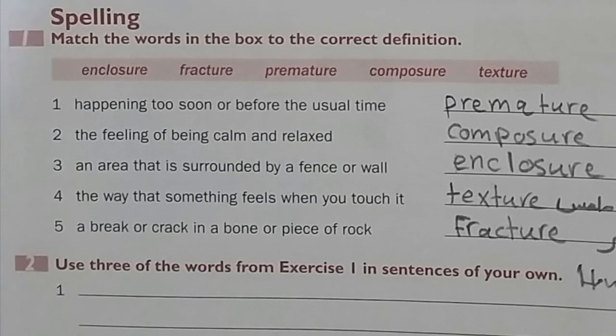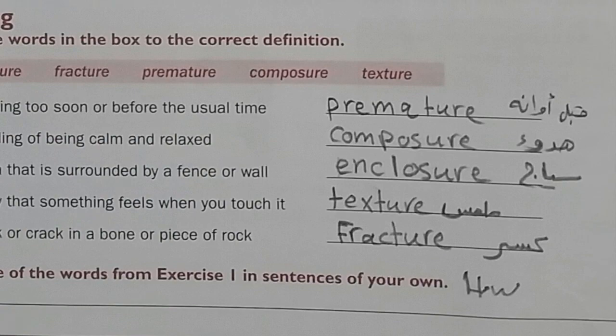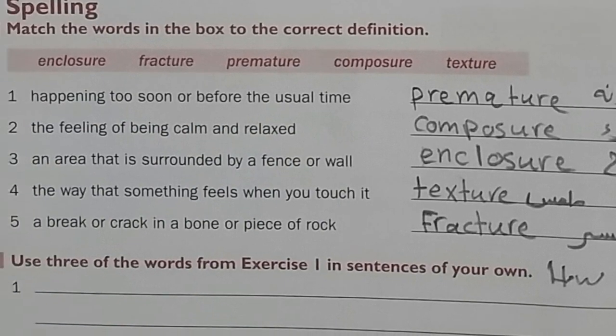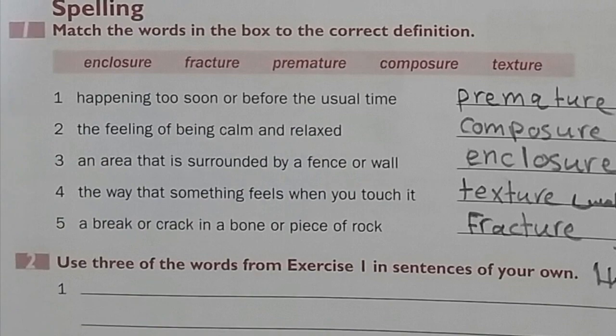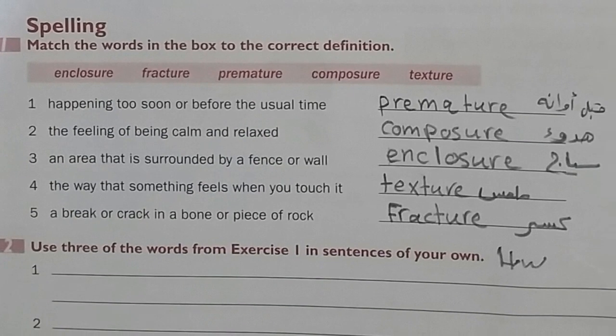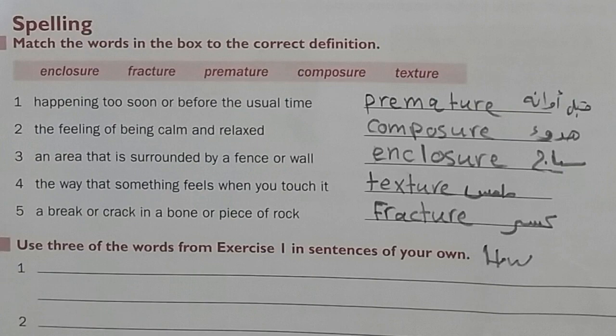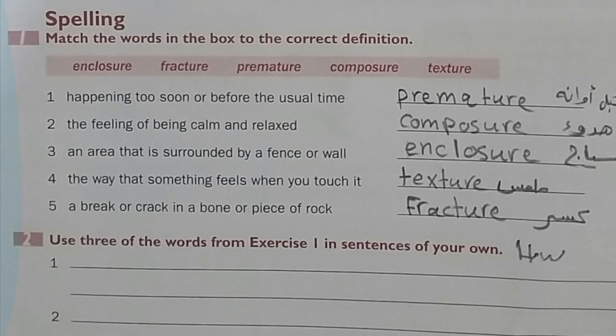The feeling of being calm and relaxed. Calm, relaxed, meaning comfortable. The appropriate word here is composure. Composure means calmness. Number 3: an area that is surrounded by a fence or wall. The appropriate word here is enclosure. Enclosure means a fenced area.